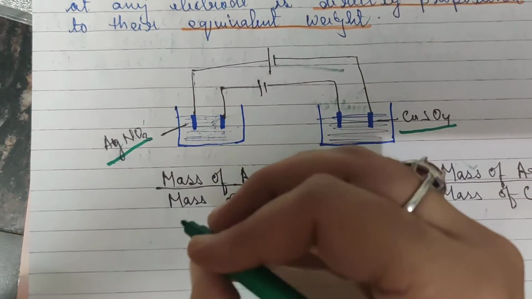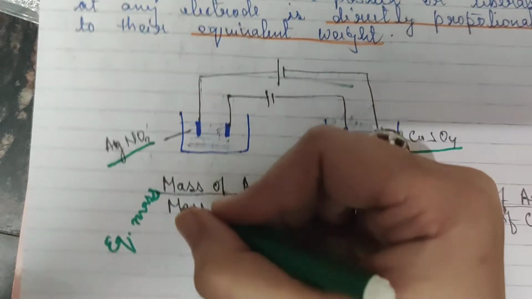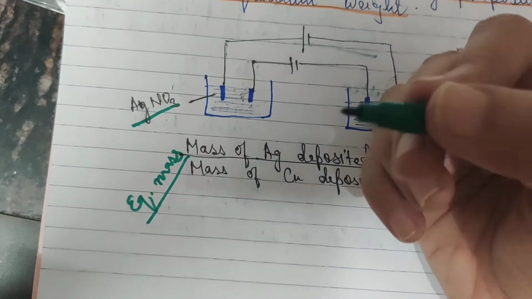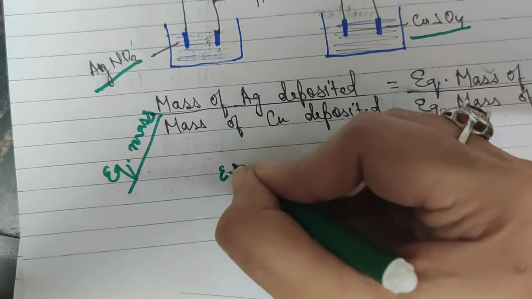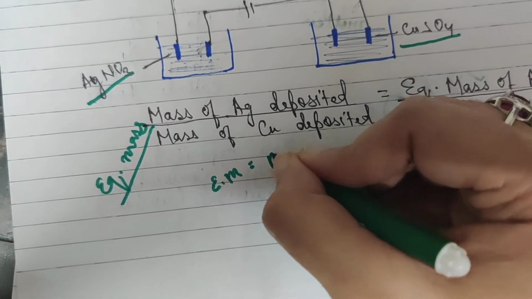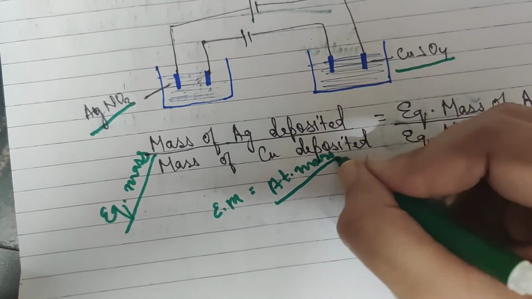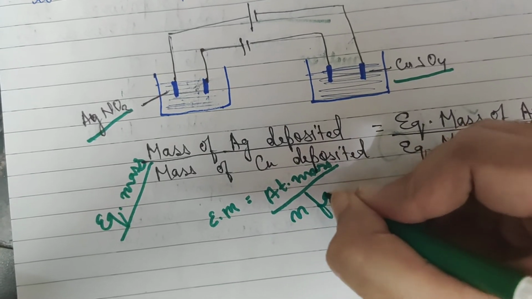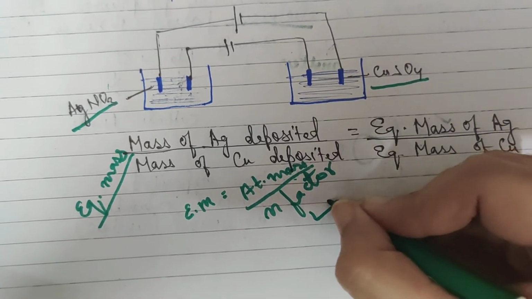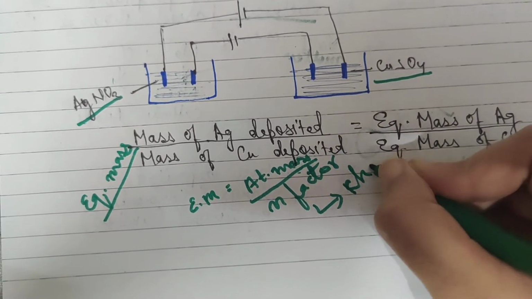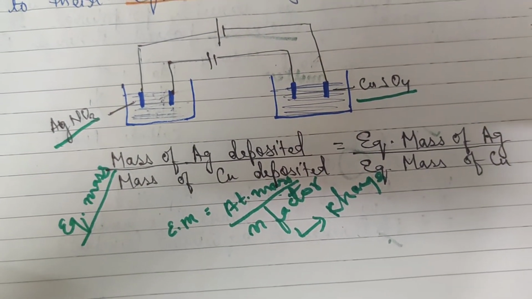Now the question is, what is equivalent mass? Because I know many of you may not remember what equivalent mass is, though we have already done this in class 11. Equivalent mass is equal to, please children pay attention, the atomic mass divided by the n factor. In case of atoms, n factor corresponds to charge, or you can say it corresponds to the valency. I hope it is clear.